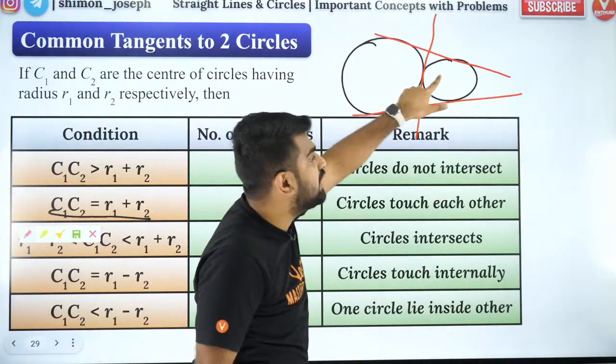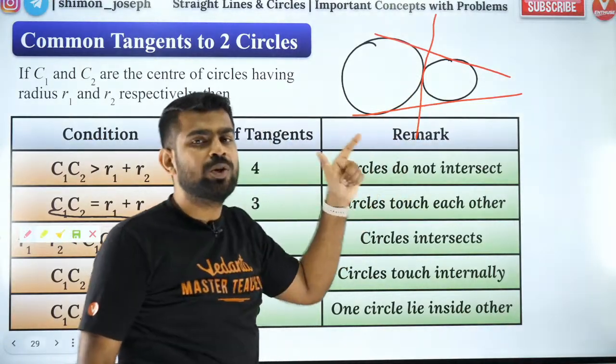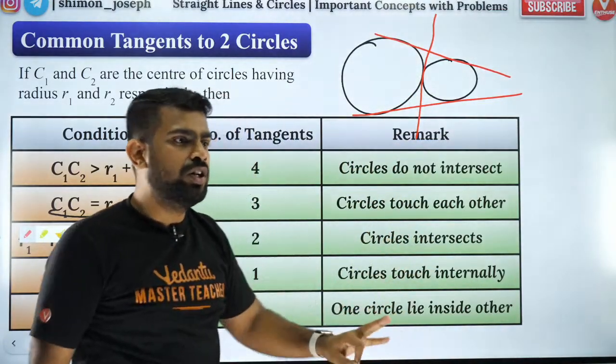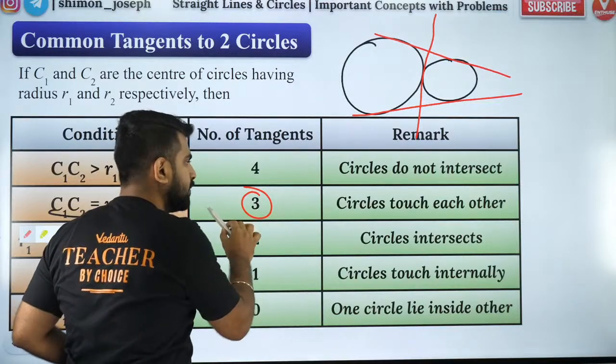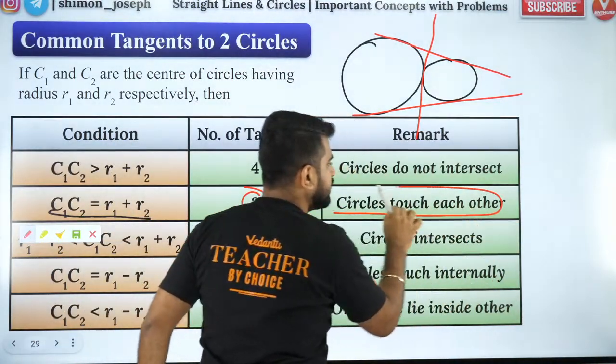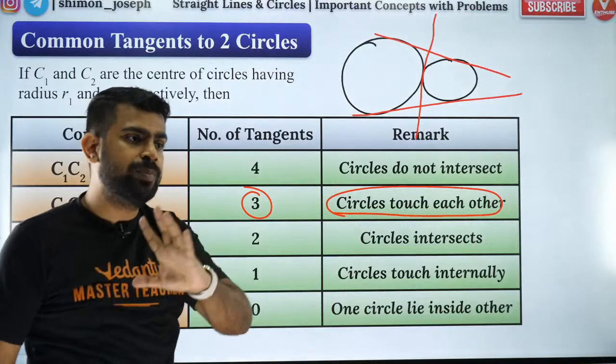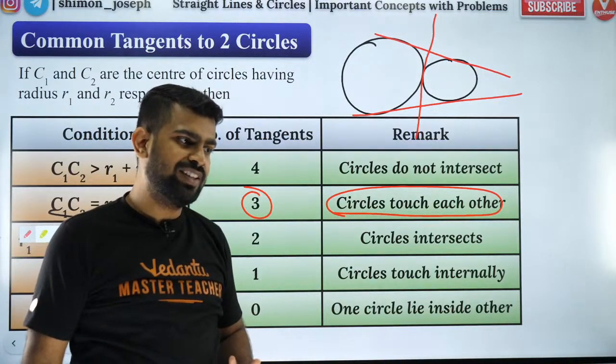So when they are externally touching each other like this, you have 3 tangents in total, and that is what is written here. So circles touch each other externally. Externally, that is important. Okay?